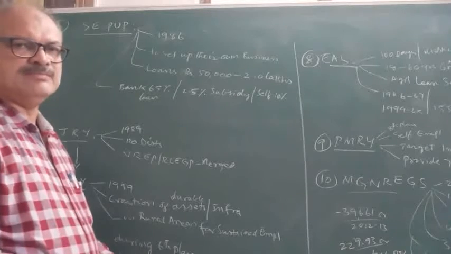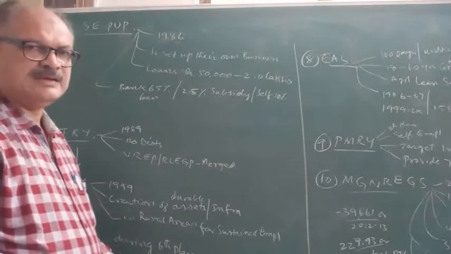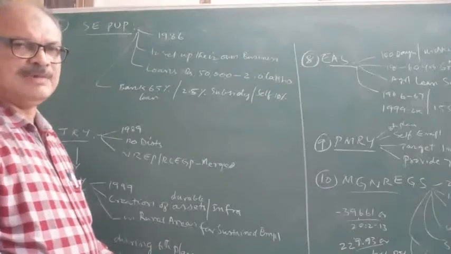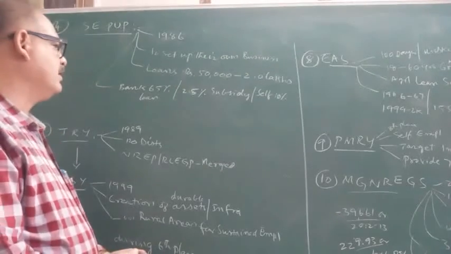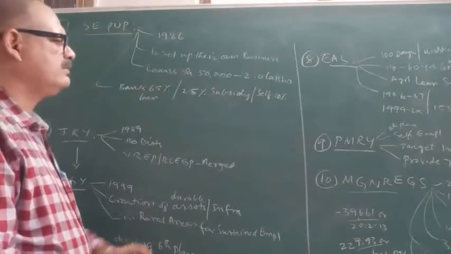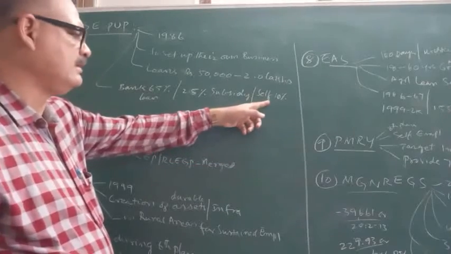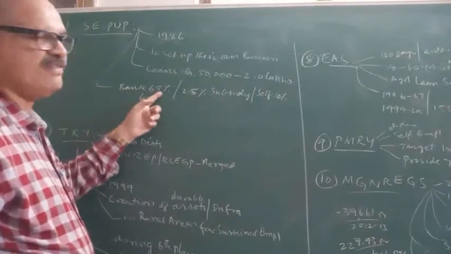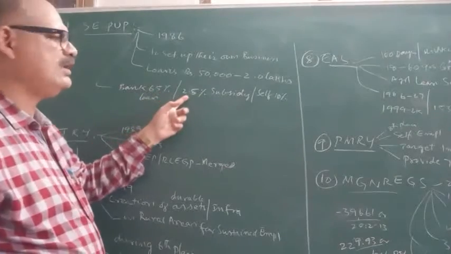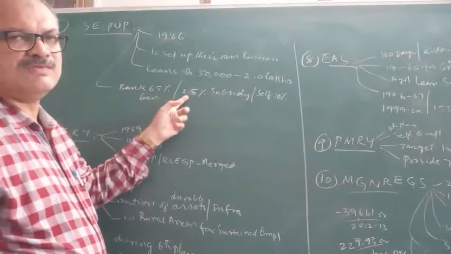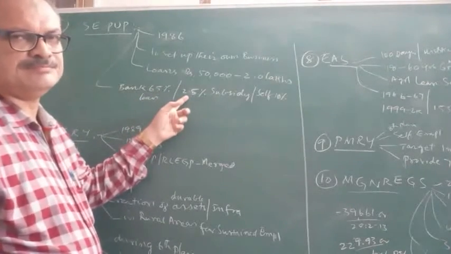The self-employed businessmen who want to avail the benefits of this scheme were to self-finance 10%, the bank will give 65% of the loan, and 25% of the loan amount will be in the form of subsidy.